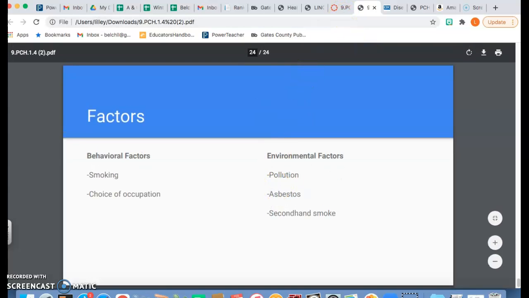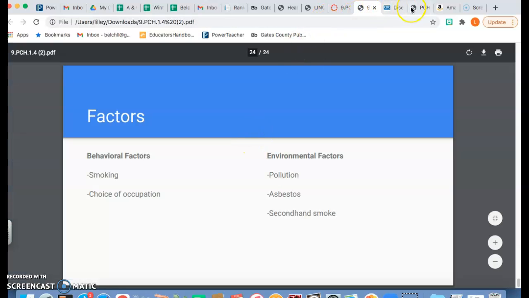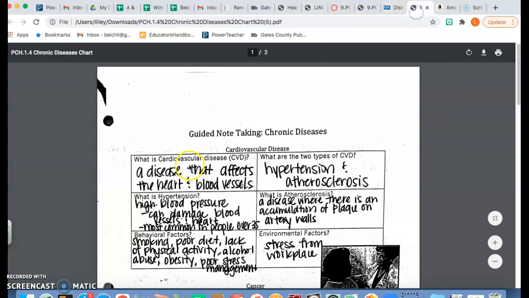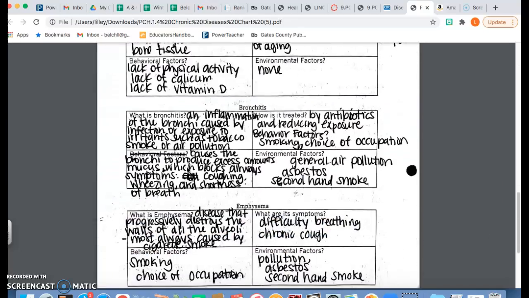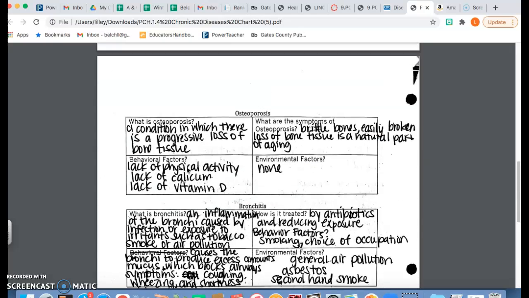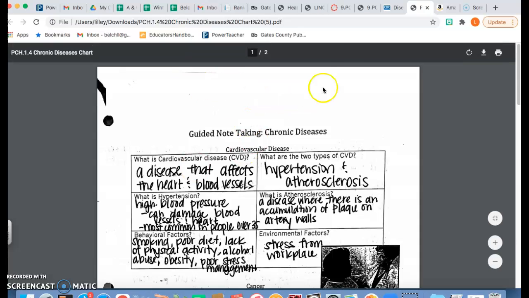So, of course, that's the end of the PowerPoint going over the chronic diseases. Next, you have this chronic diseases chart, which I'm just going to show you what it looks like. It pretty much takes the PowerPoint that I just went over with you and breaks it down into just two pieces of paper so that you can see a faster version of it and see the high points of it. So that is there for you to look at any time.